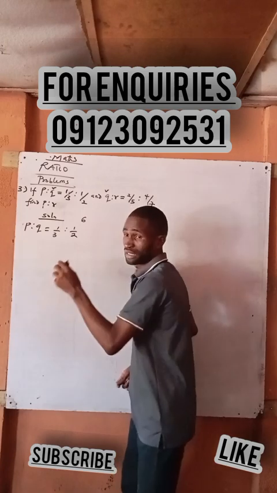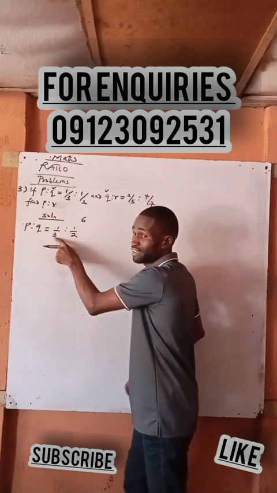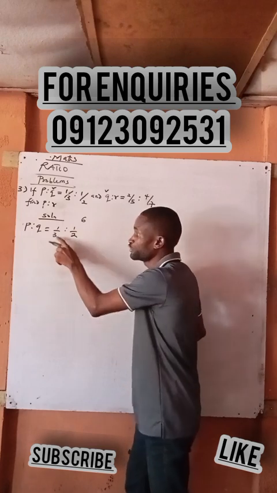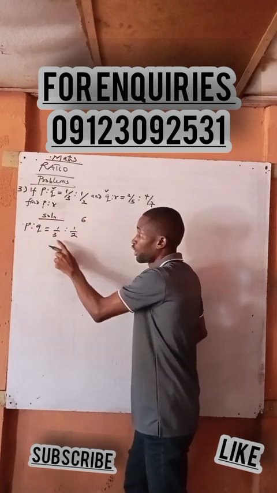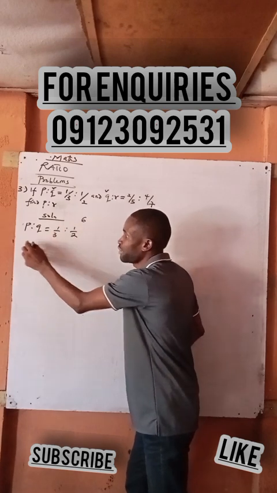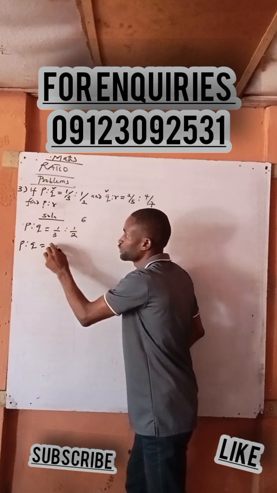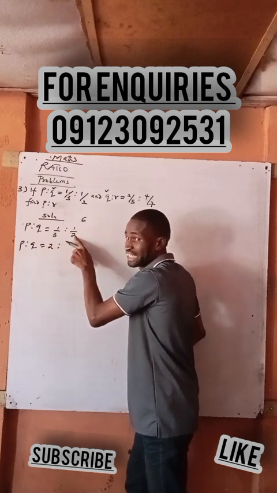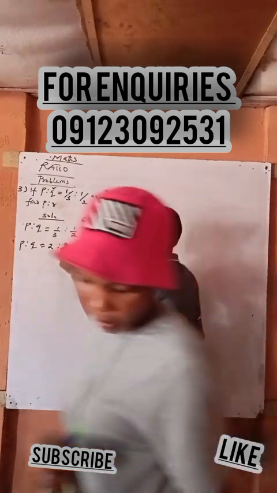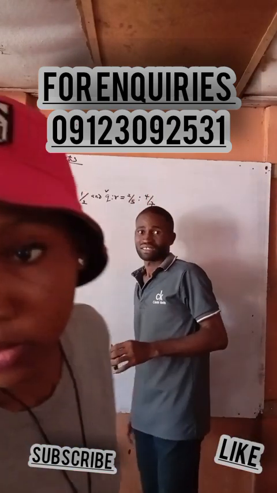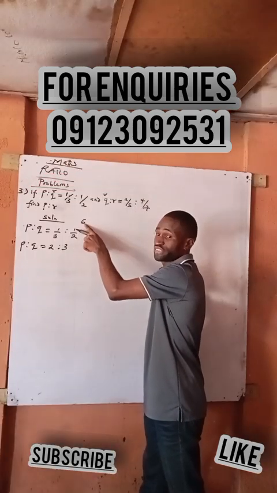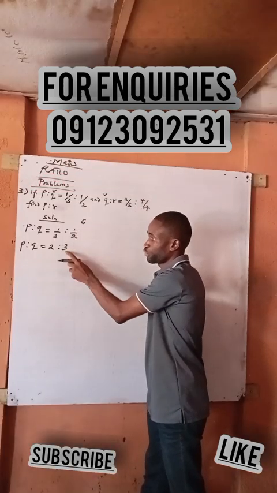Let's continue. When you see it in fractions, you find the LCM. LCM of 3 and 2 is 6. 3 divided into 6 is 2, and 2 times 1 is 2. So P is to Q is 2 is to... 2 divided into 6 is 3, and 3 times 1 is 3.